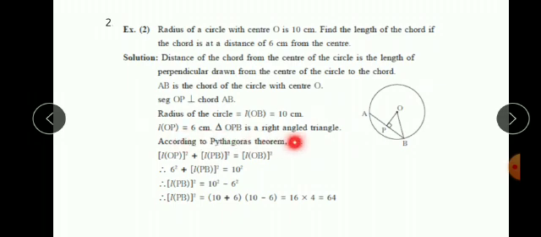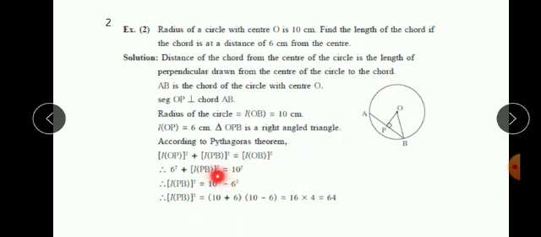Now we have to consider a right angle triangle. Triangle OPB is a right angle triangle, and according to the Pythagoras theorem, OP square plus PB square is equal to OB square.